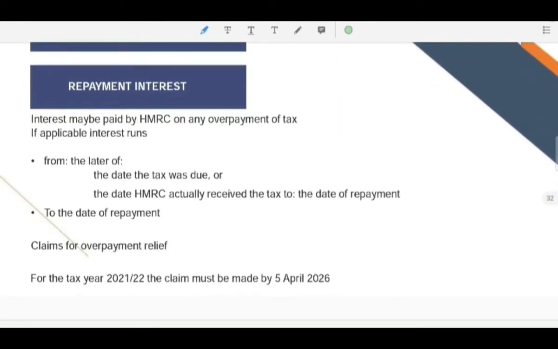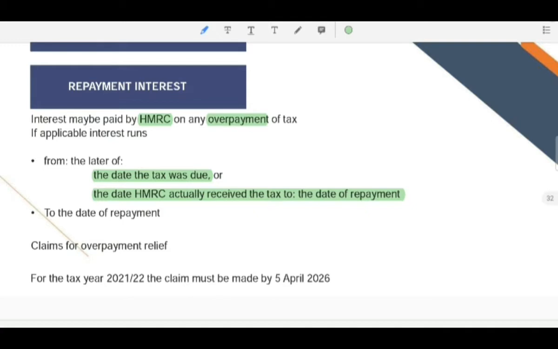Repayment interest. It may be possible that interest may be paid by HMRC on our overpayment of tax, if applicable. It runs from the later of the date the tax was due or the date HMRC actually received the tax, to the date of repayment.